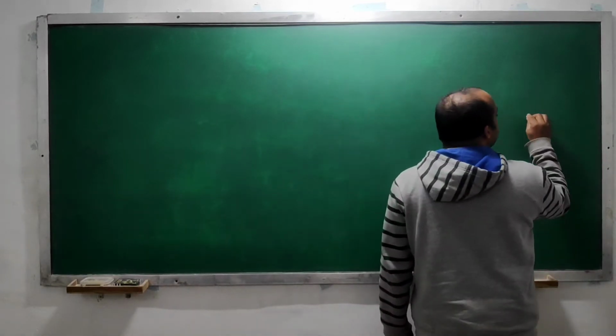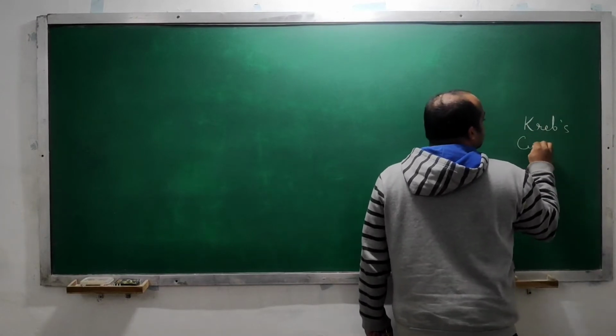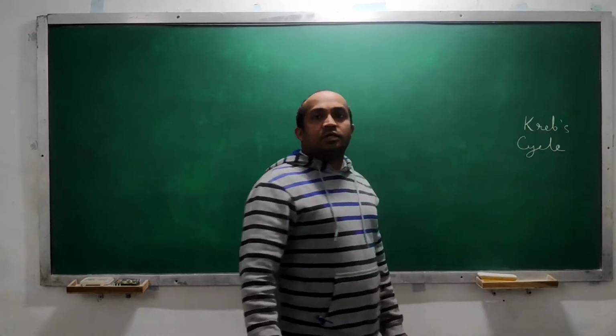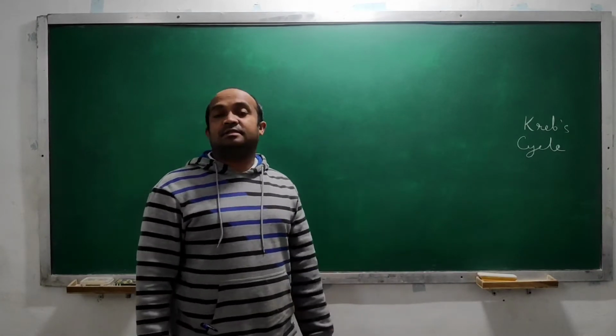Its name is Krebs cycle. It is also called the citric acid cycle, or the tricarboxylic acid cycle.